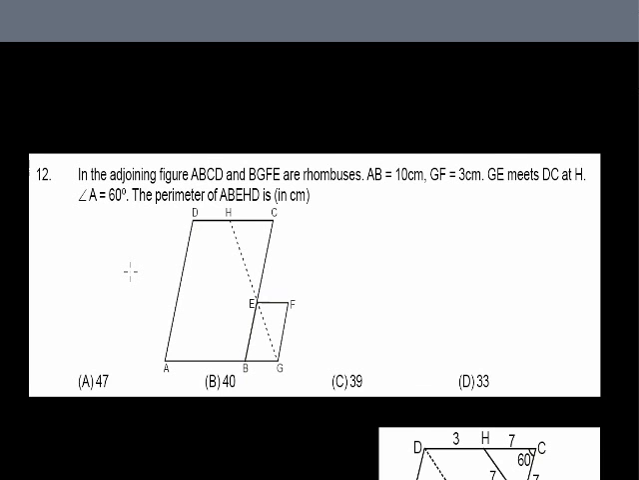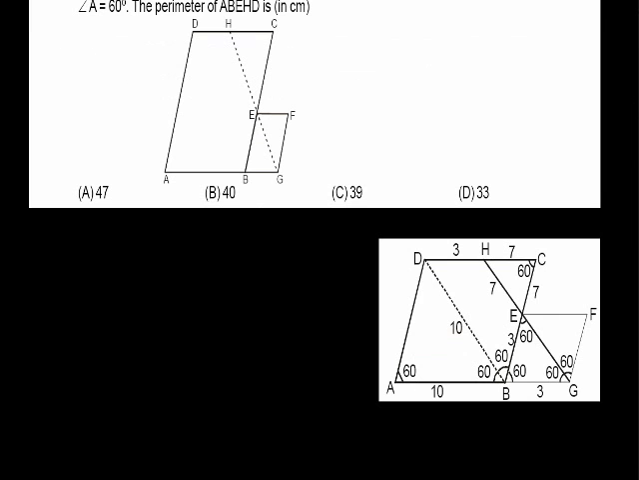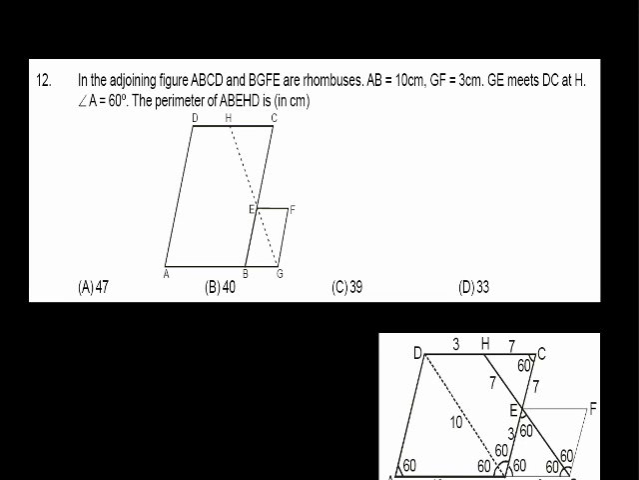Next, let us see question number 12. In the adjoining figure, ABCD and BGFE are rhombuses. AB equals 10 and GF equals 3 cm. ABCD is a rhombus and BGFE is also a rhombus, whose sides are 10 and 3. GE meets DC at H. Angle A is given as 60 degrees. We have to find the perimeter of ABEHD in centimeters.